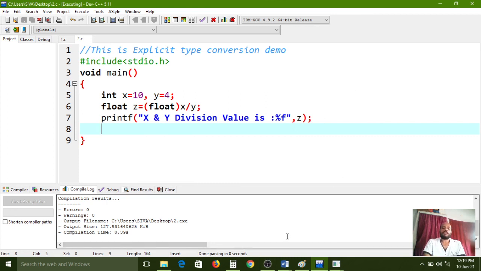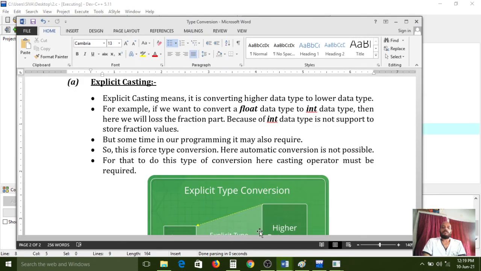So there are two types of castings we have. First one is implicit casting, second one is explicit casting. For implicit casting, the casting operator is not required. But for explicit casting, we must use the casting operator. What is the difference between implicit and explicit casting?